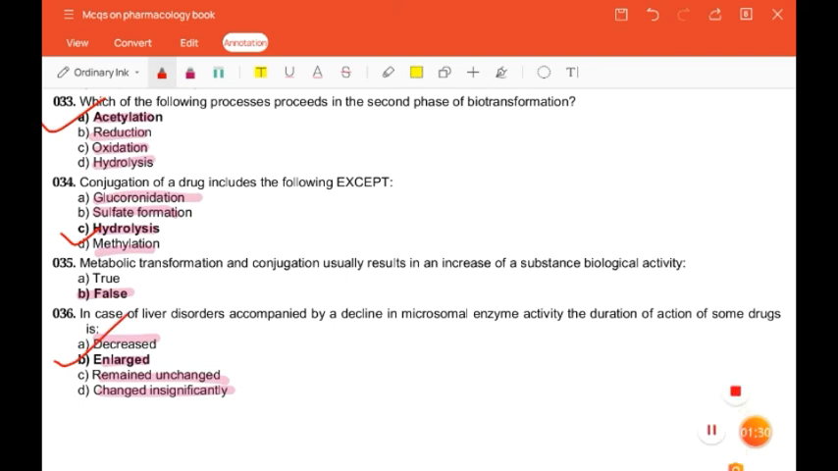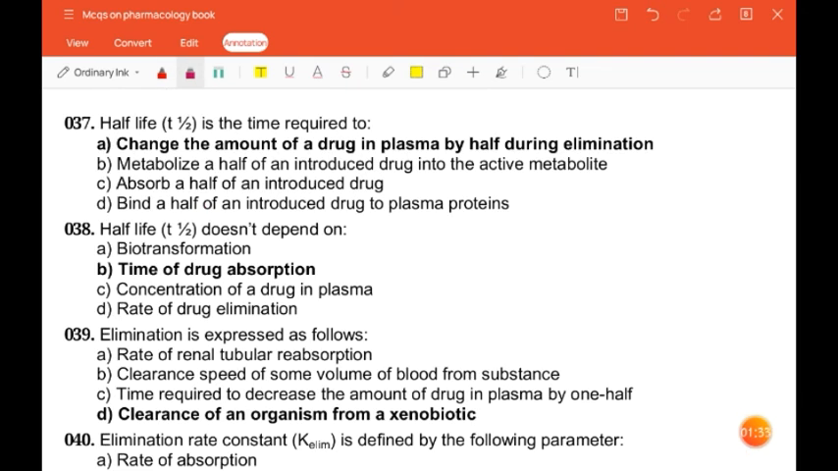Next question is, half-life is the time required to change the amount of drug in plasma by half during elimination, metabolize a half of an introduced drug into the active metabolite, absorb a half of an introduced drug, bind a half of an introduced drug to plasma protein. So the correct answer is change the amount of a drug in plasma by half during elimination. So the next question is, half-life does not depend on biotransformation, time of drug absorption, concentration of drug in plasma, rate of drug elimination. So the correct answer is time of drug absorption.